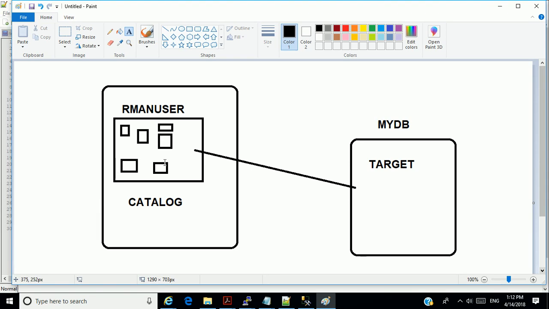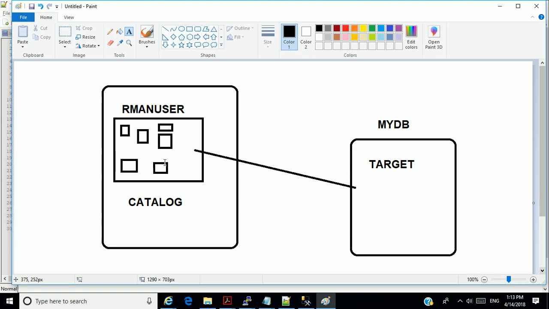So the catalog is aware of all the backups, it is aware of the locations. At times the backups might not even be on the computer; they might be on a tape, in a media, or on another machine. But RMAN is aware of the location of the backups, and the RMAN catalog is aware of the location of the target. It is also aware of the state, the health status of the database.